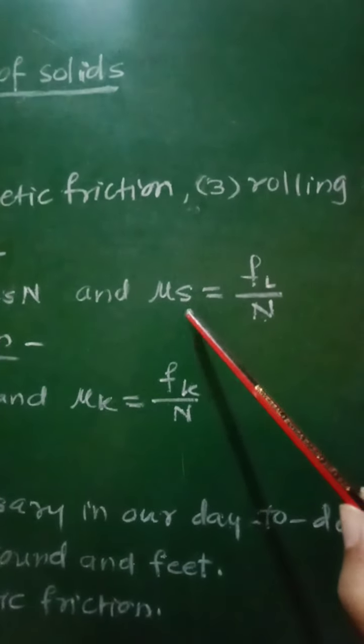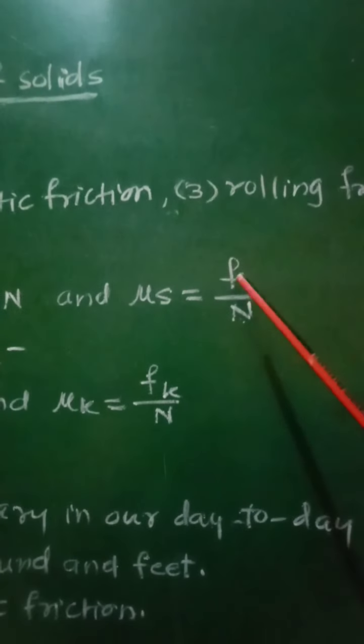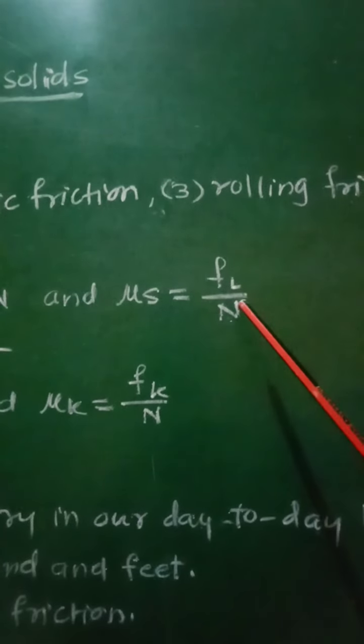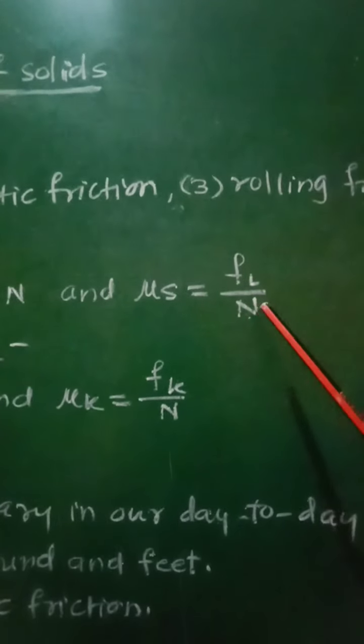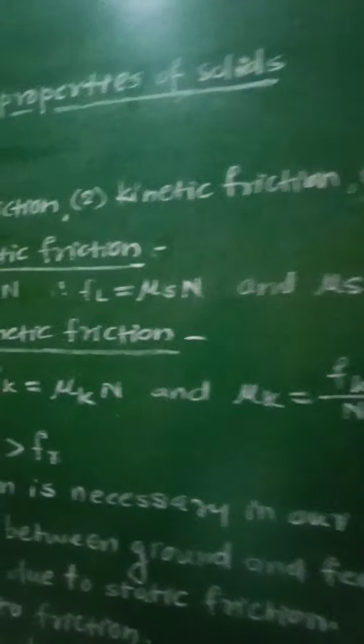So this will be the first law of static friction.